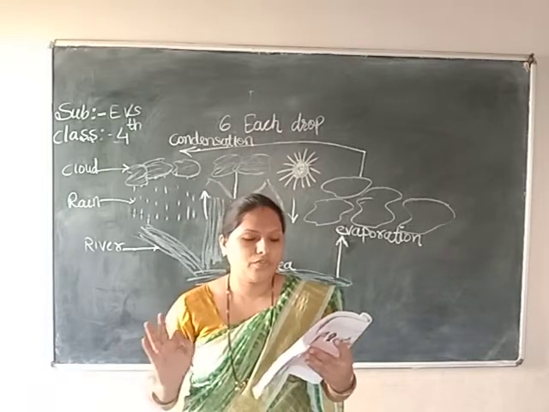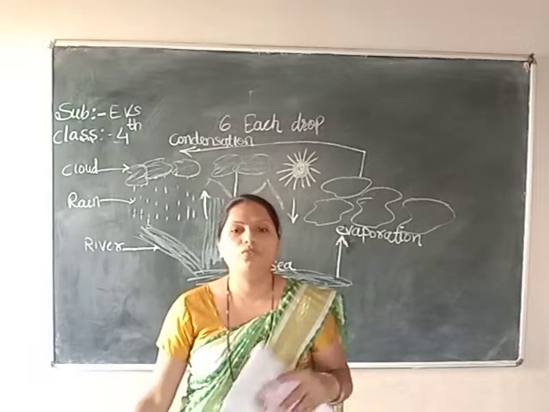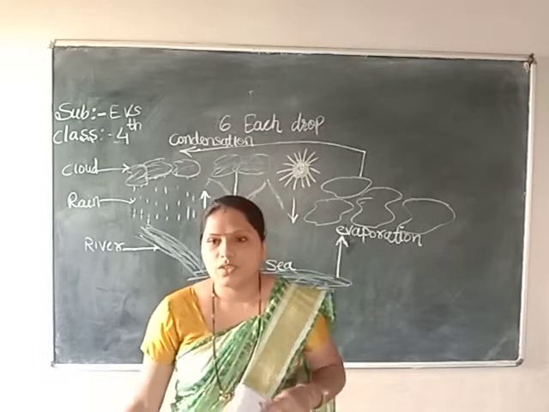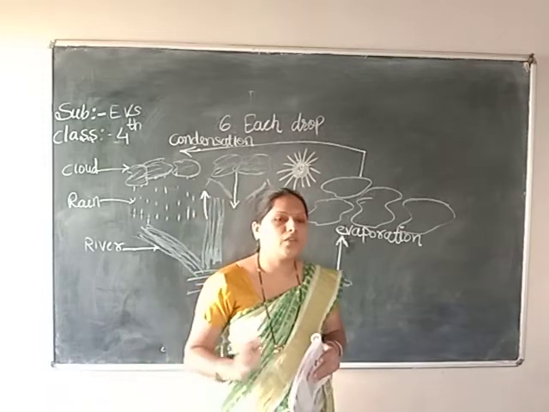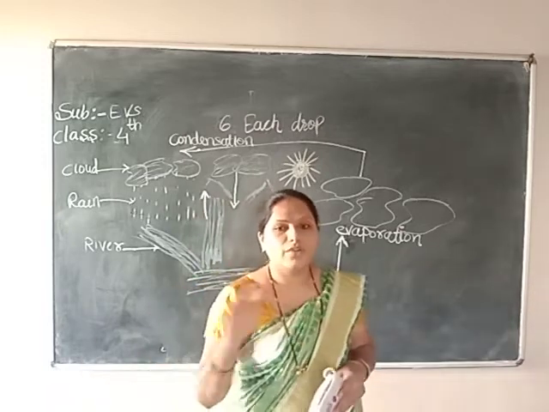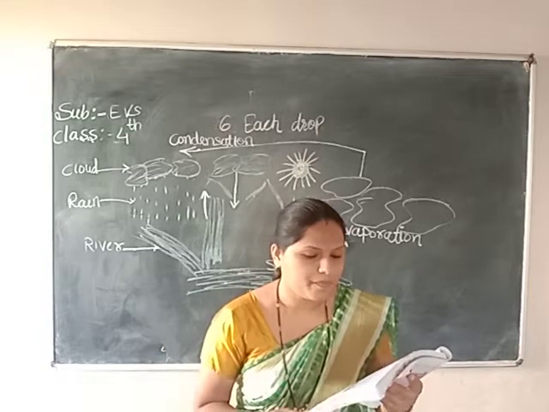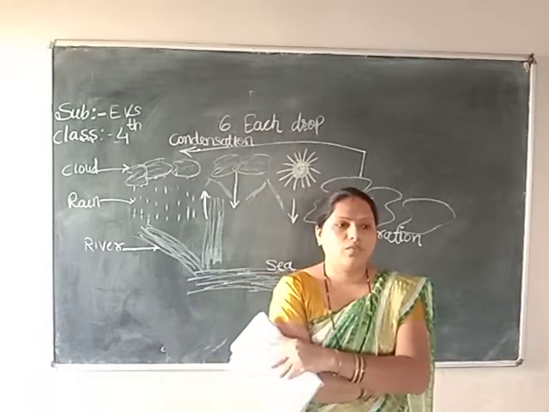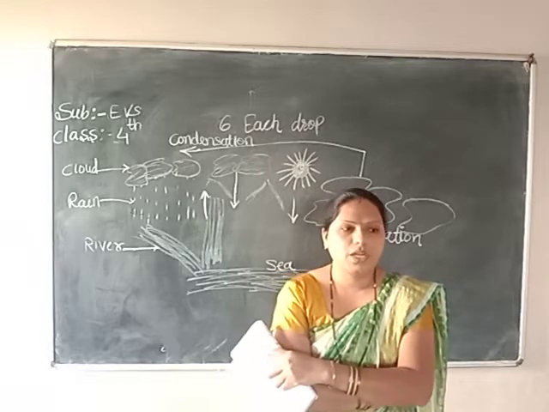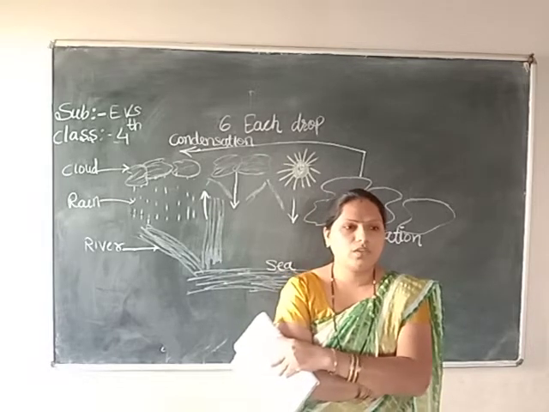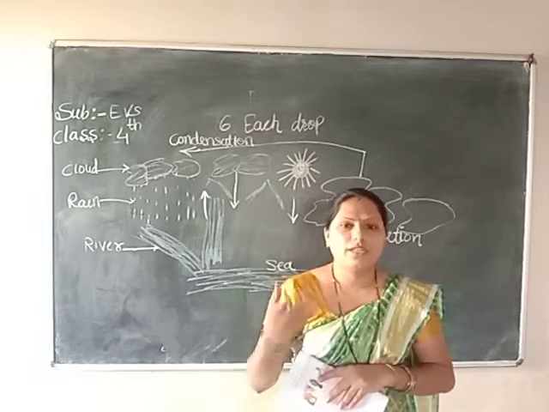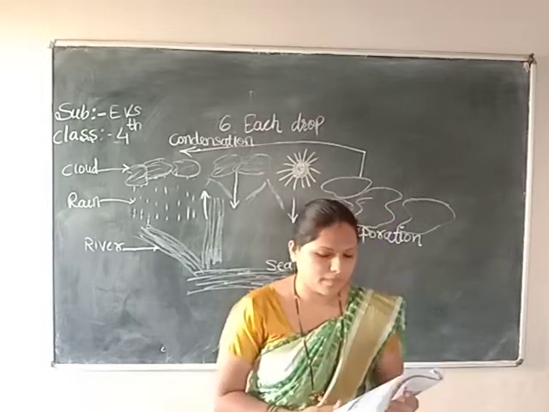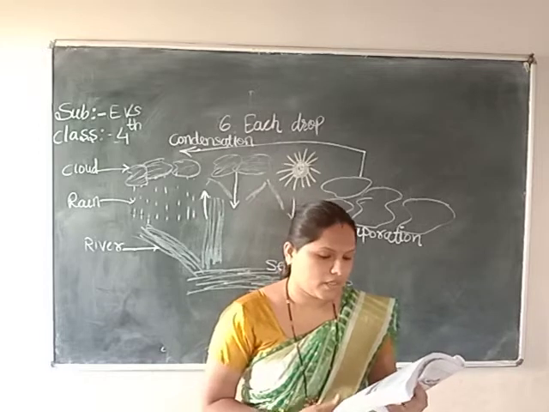Three parts of the earth are full of water. You know earth, all of us are living on the earth. So three parts of the earth are filled with water. Okay. The water evaporates due to the heat of the sun. Evaporates means what? Water turns into vapor. It's called the evaporation process. We will see it next.